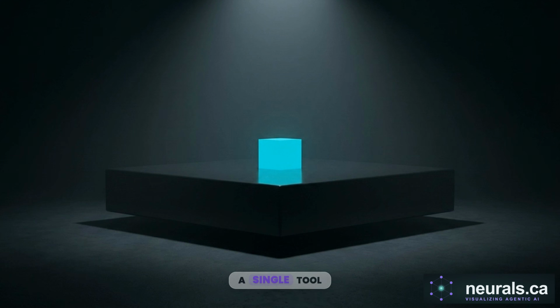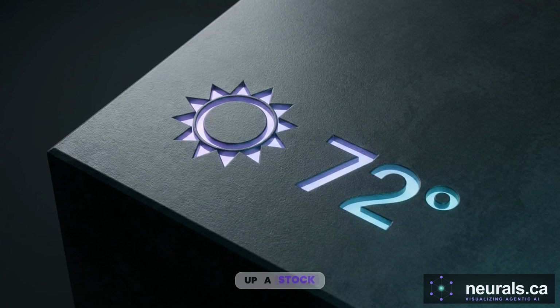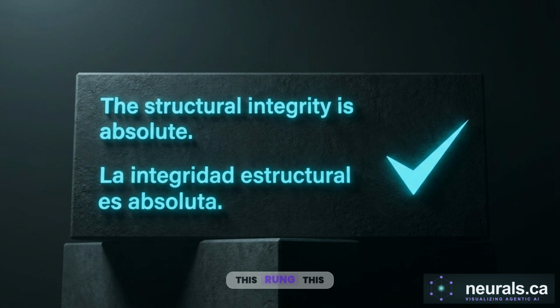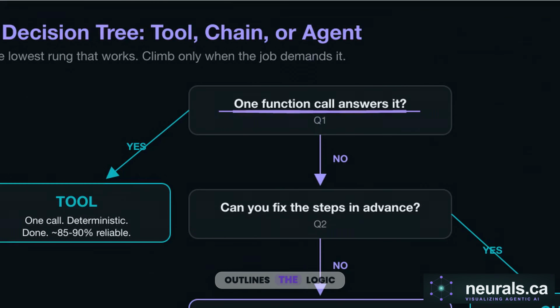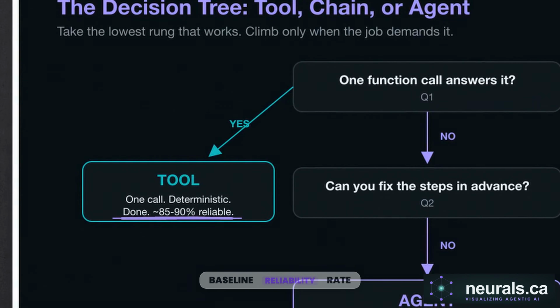The bottom rung is a single tool. One model evaluates the input, makes one decision, and executes one function call. Checking the local weather, looking up a stock price, or converting a currency are native fits for this rung. This decision tree flowchart outlines the logic. If one function call answers the prompt, you use a tool. This structure provides a baseline reliability rate of 85 to 90%.